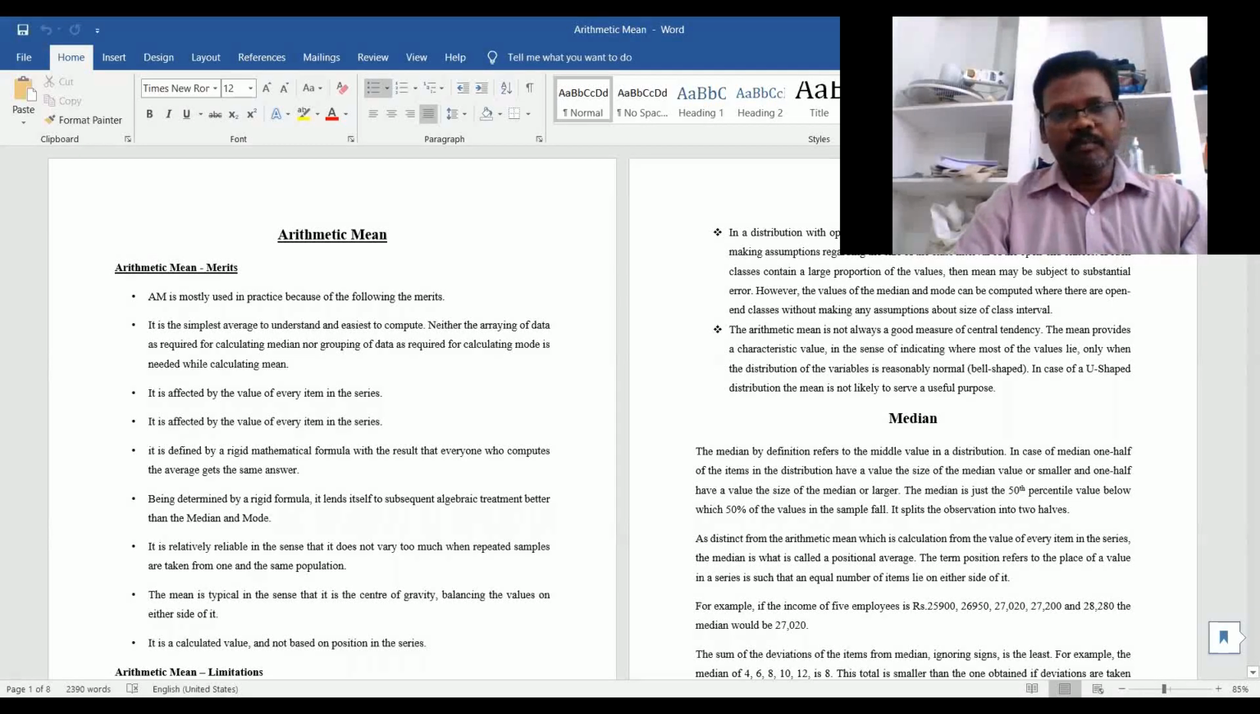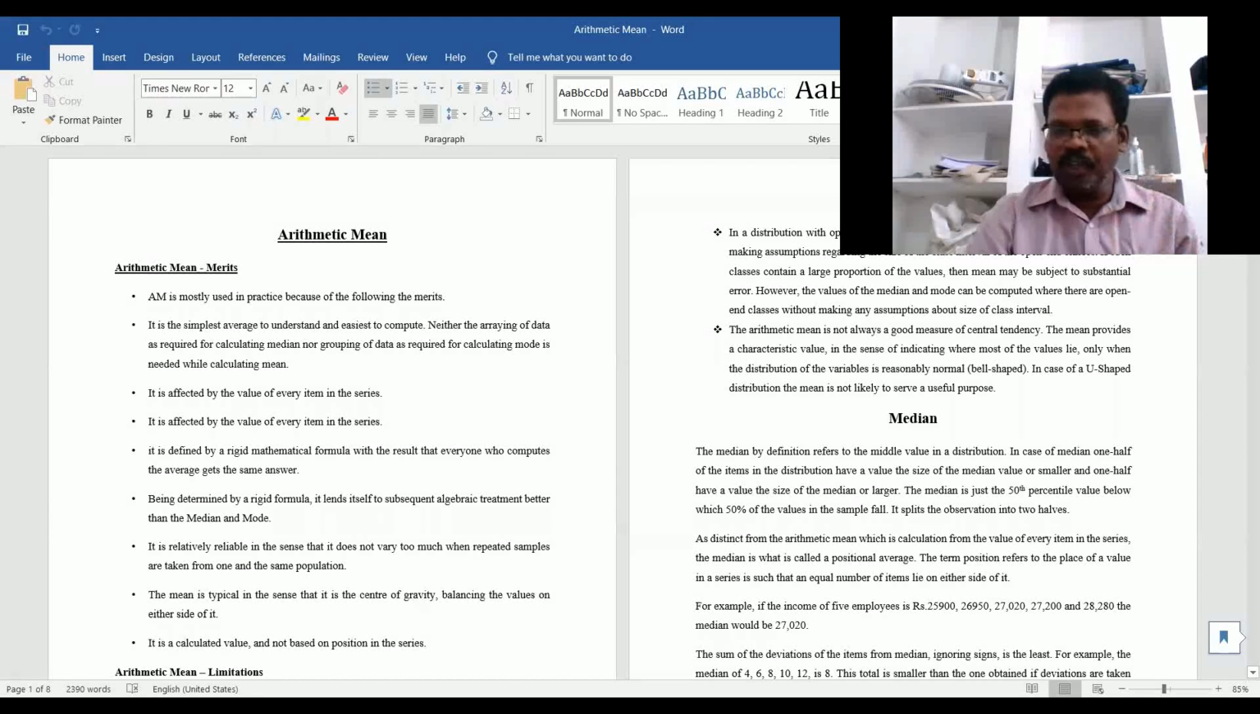Among the 5 types of averages, we know that the arithmetic mean is one of the most important and the most popular. Why can we say that the arithmetic mean is the most important and the most popular method? We can understand that based on the merits of the arithmetic mean. It is mostly used in practice because of the following merits.